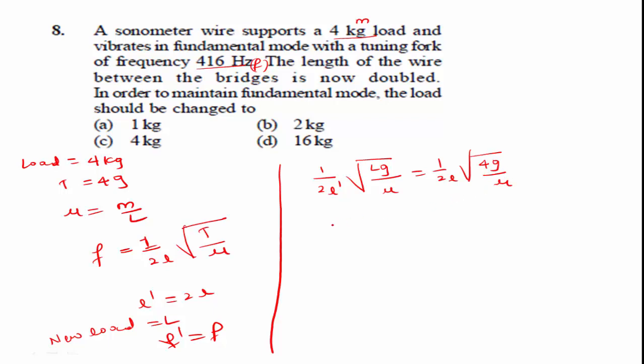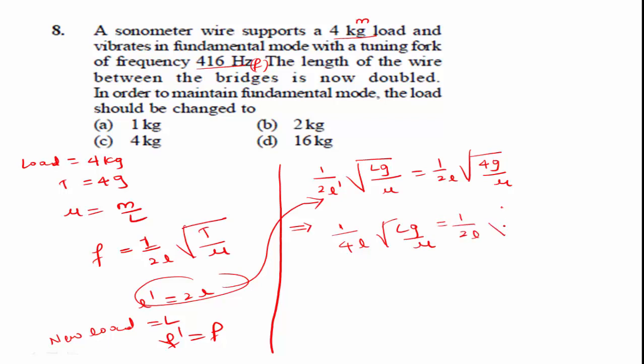Now substitute the values here. We can write 1 divided by 4L root of Lg divided by mu, because L dash is equal to 2L. Substitute here, L dash is equal to 2L, 2 into 2L is 4L. 1 divided by 4L root of Lg divided by mu is equal to 1 by 2L root of 4g divided by mu.